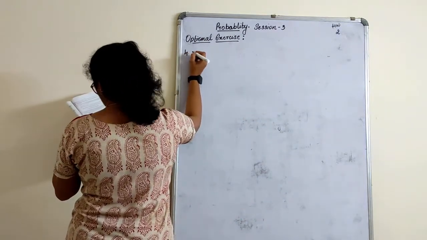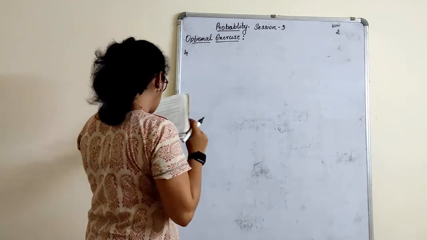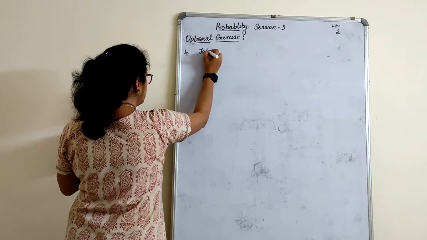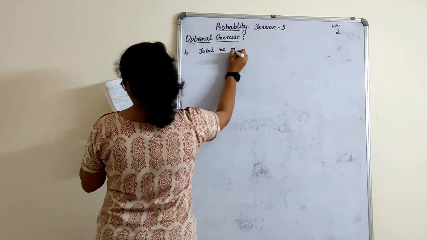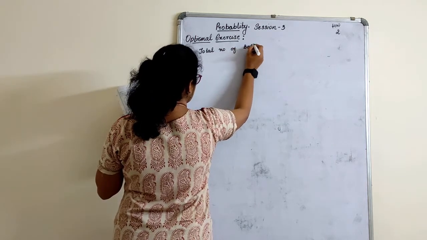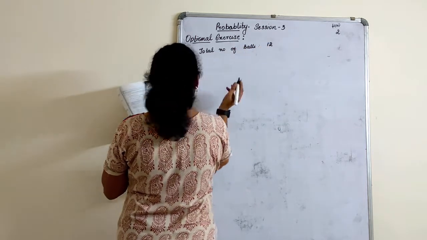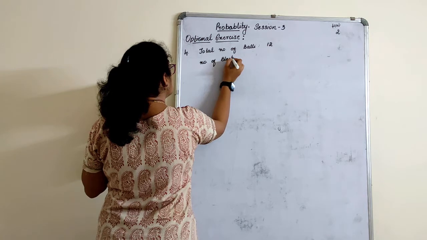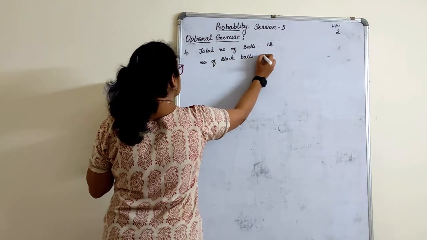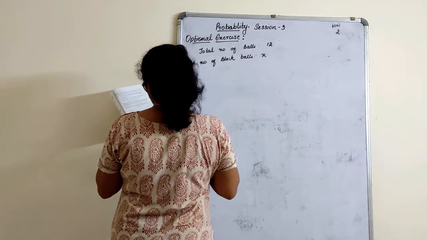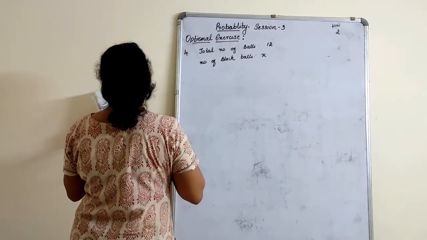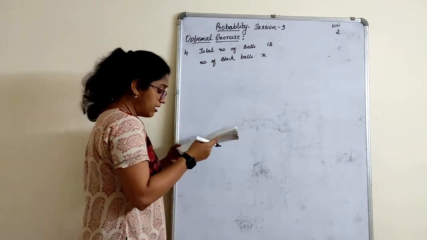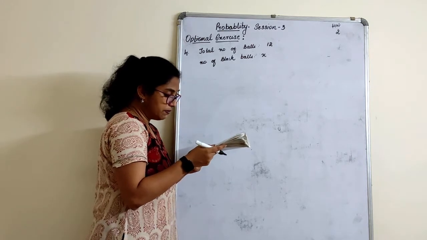Fourth one. A box contains 12 balls out of which X are black. So total number of balls is 12. So number of black balls, how many? X are there. If one ball is drawn at random from the box, what is the probability that it will be a black ball?